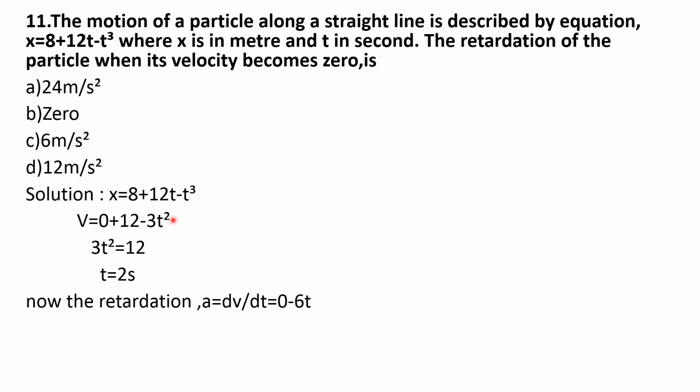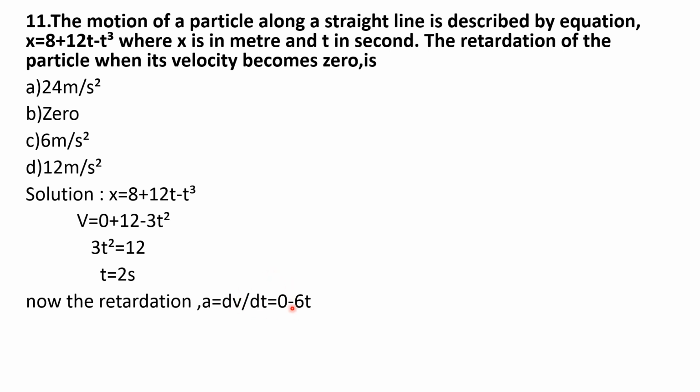Differentiation of minus 3t square becomes minus 3 into 2, that is 6, into t to the power 2 minus 1 is t. So the equation of acceleration is minus 6 into t.